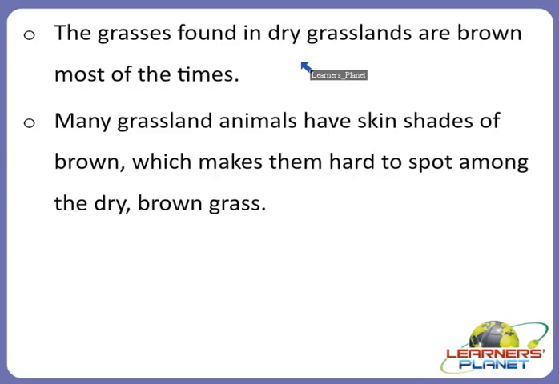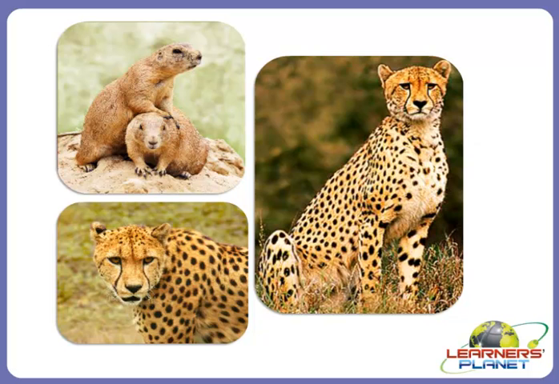Many animals live in grasslands, different animals in different countries. Some of them are very small, some of them are large. So let us see some of the animals. These are some of the animals found in grasslands. Some of them are very small, like mice, prairie dogs, snakes, lizards and insects, and these animals can hide easily in the grasses.